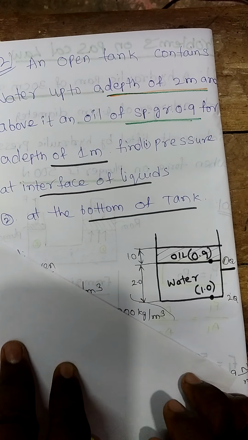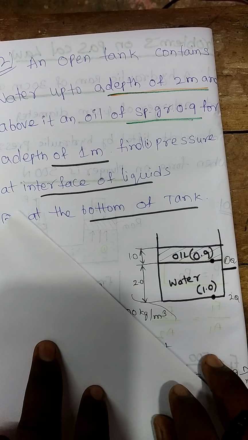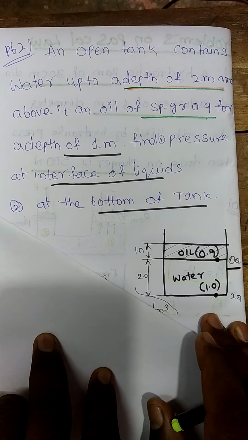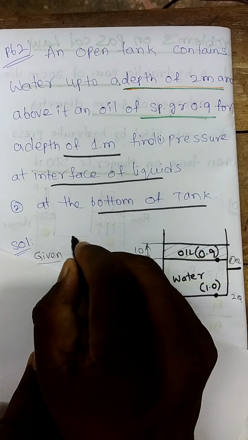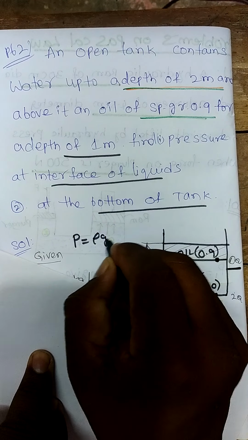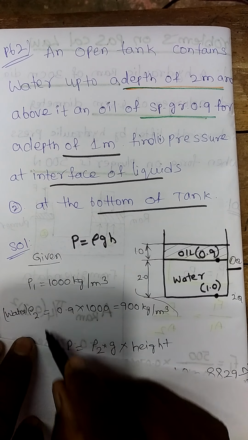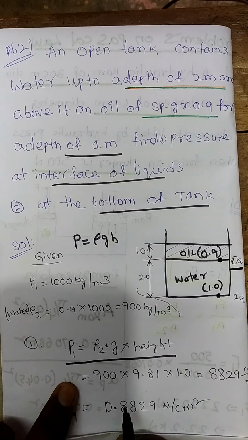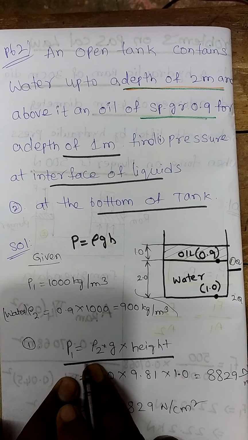So if you observe the first question, what we know, pressure is equal to rho g h, that we know. Pressure is equal to rho g into h. Rho is density.